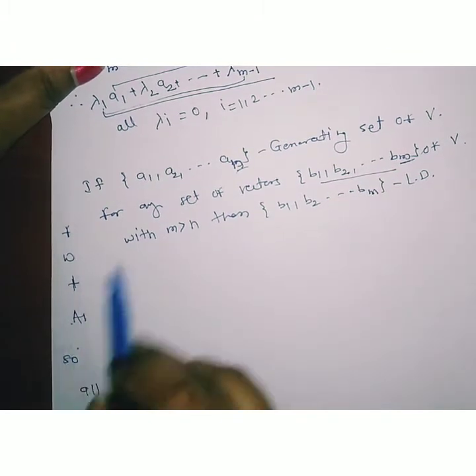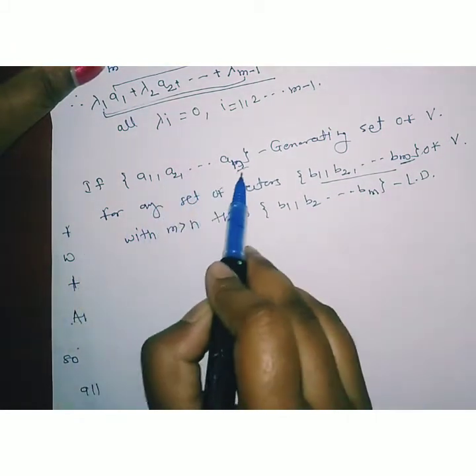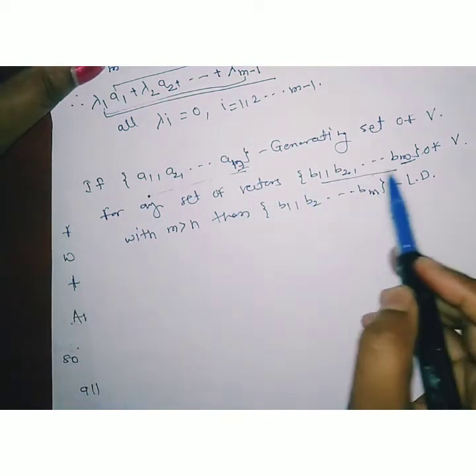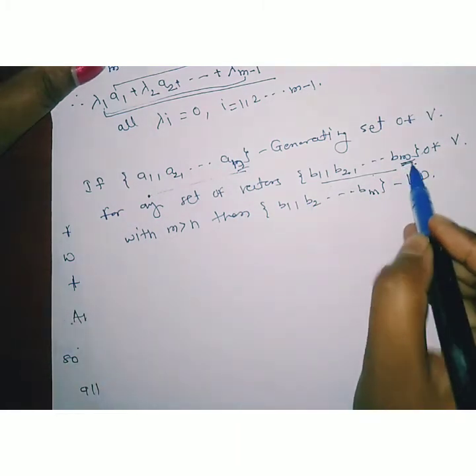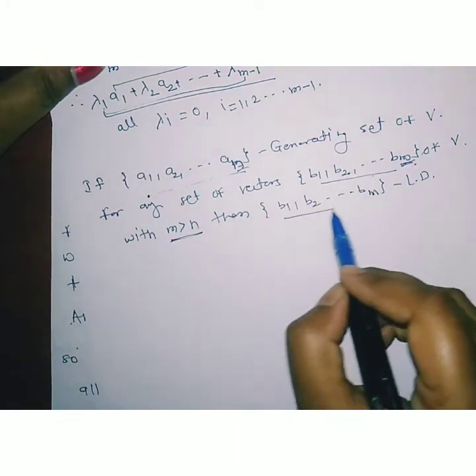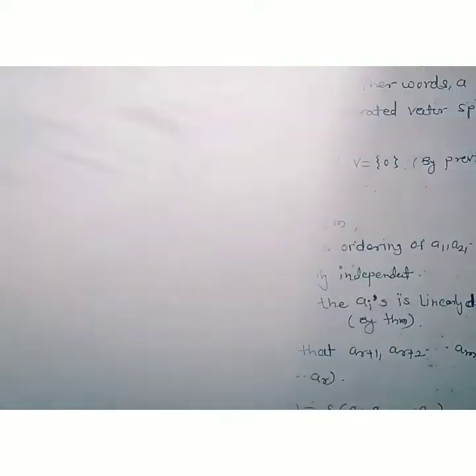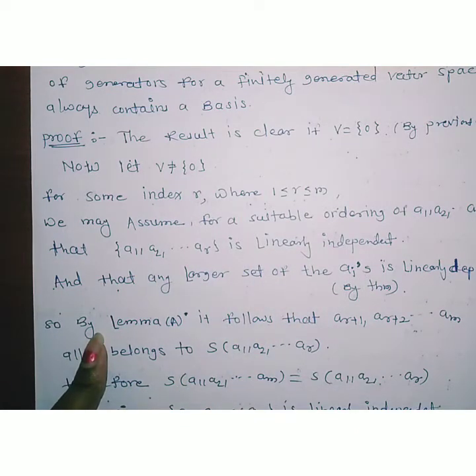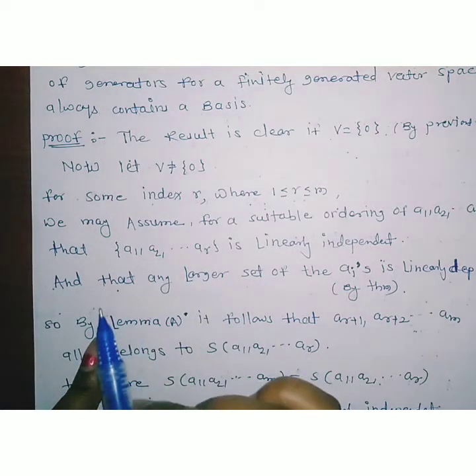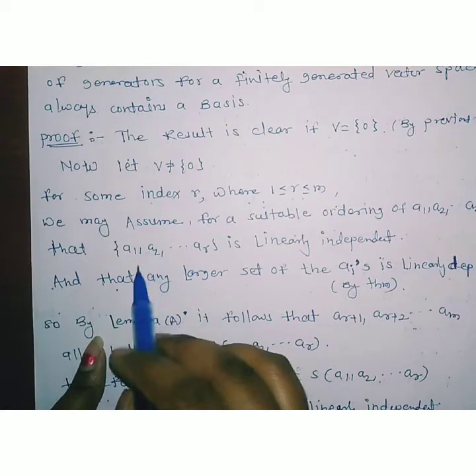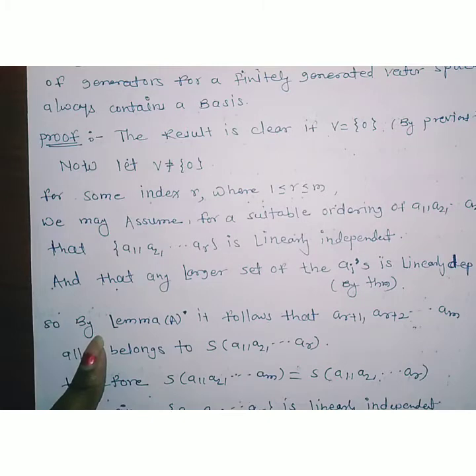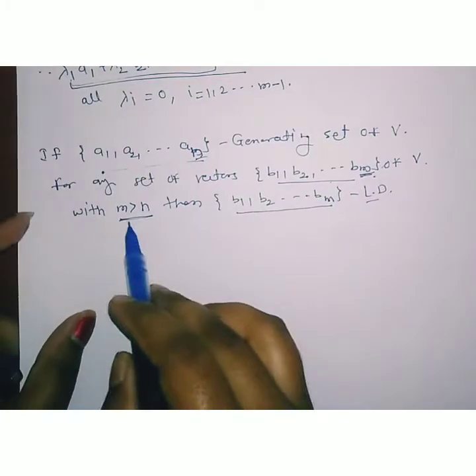So if we have a generating set consisting of n elements, then for any other set of vectors b1, b2, ..., bm of the vector space V, if m is greater than n, then this set of vectors is linearly dependent. Therefore, by using this fact, as a1, a2, ..., ar is a linearly independent set, if we add any other elements to that linearly independent set, the larger set must be linearly dependent by using this theorem.